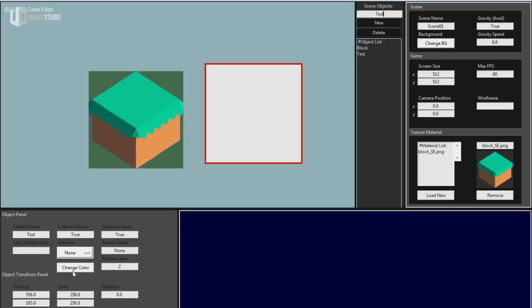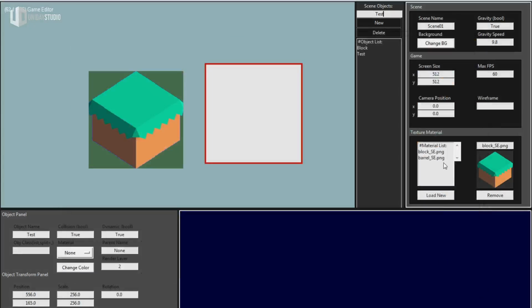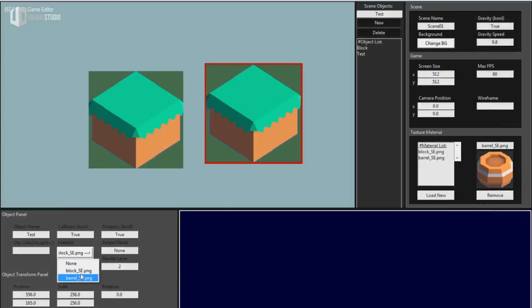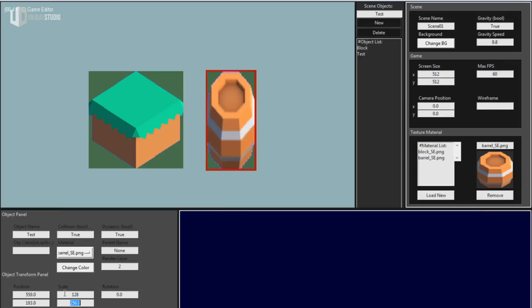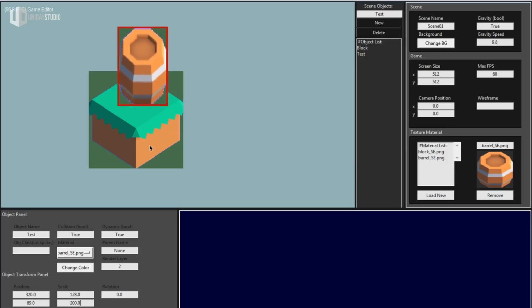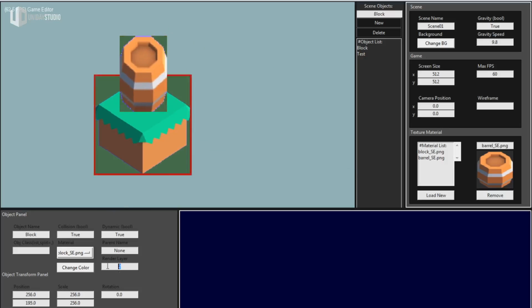But anyways, let me create this object. Let me open a new material here. Oh, that's a material. I'm not sure. Anyways, it's weird. I remember that I have like a shortcut to change the scale. I'm not sure. 128 and 200. Okay. But unfortunately, there's no alpha blending. I can change the render layer, so I'm assuming that an object in a higher render layer will be rendered.